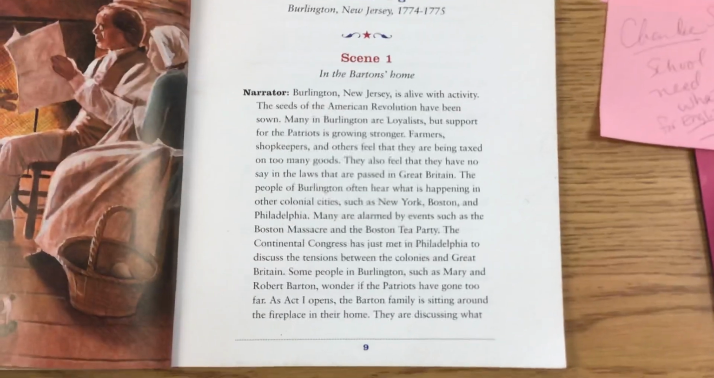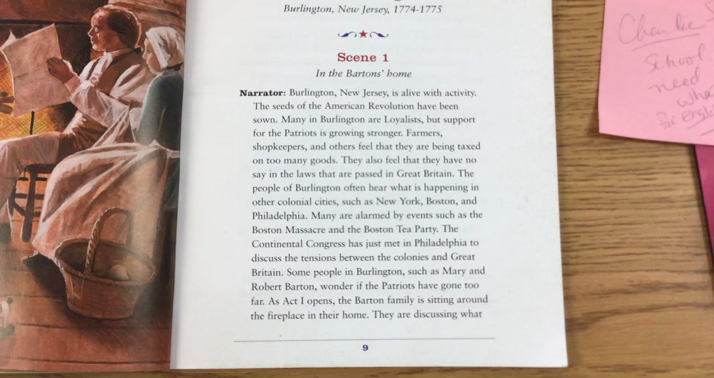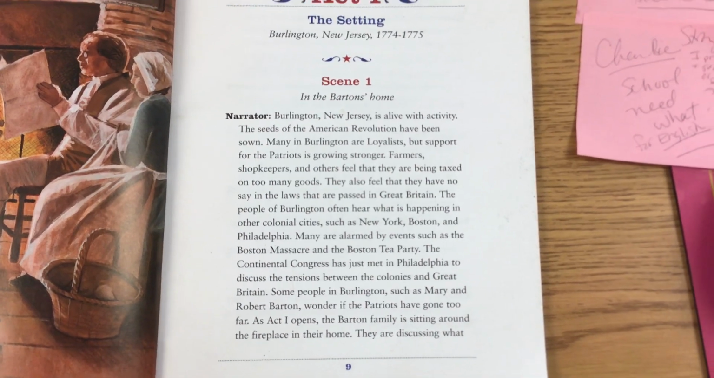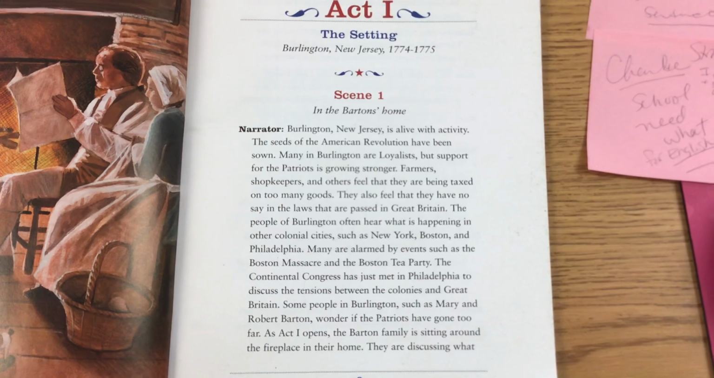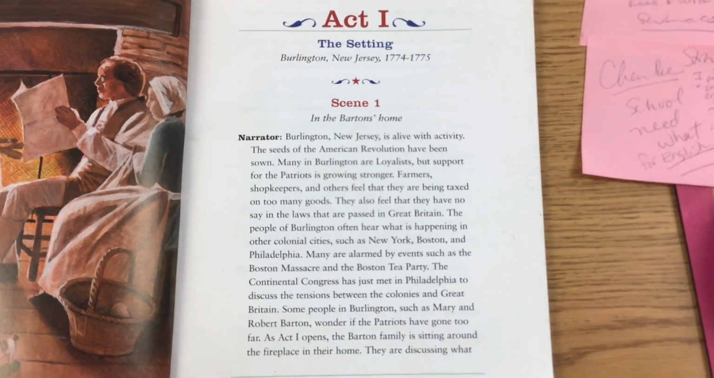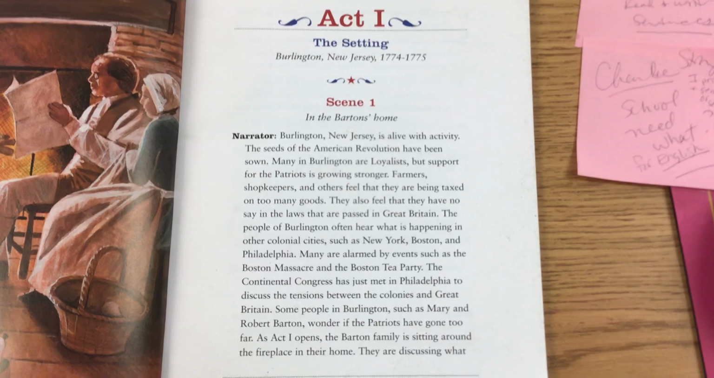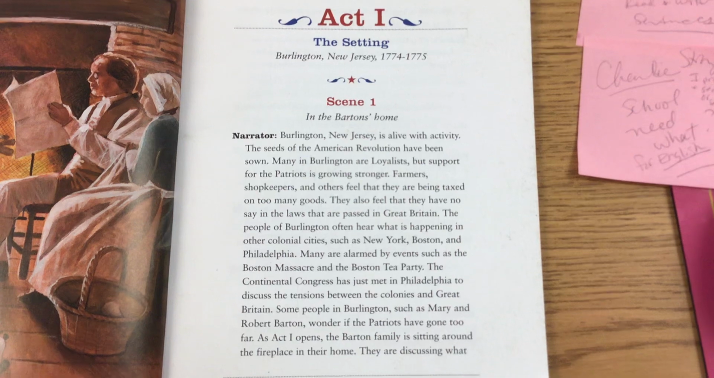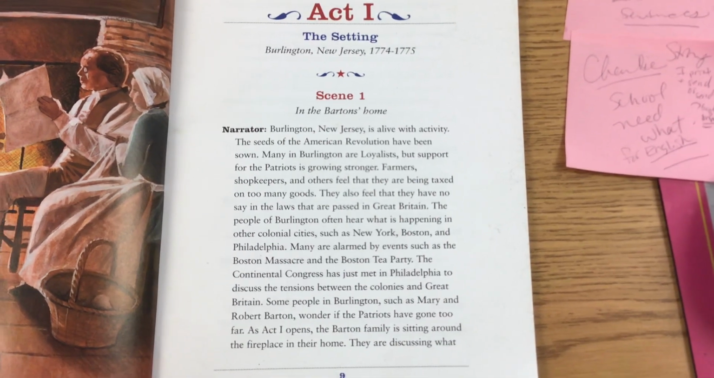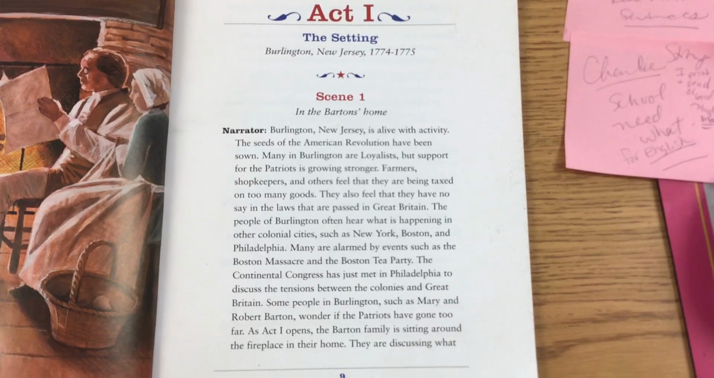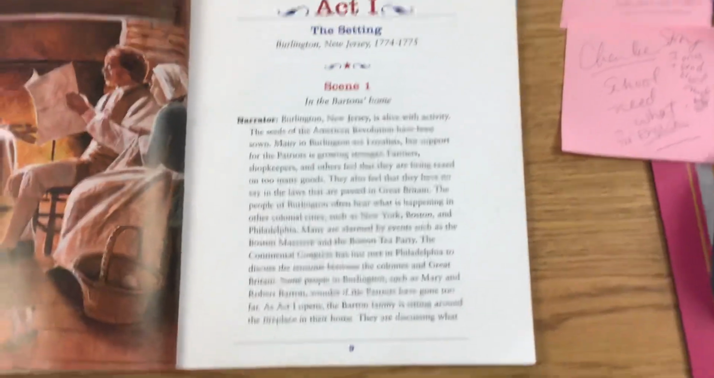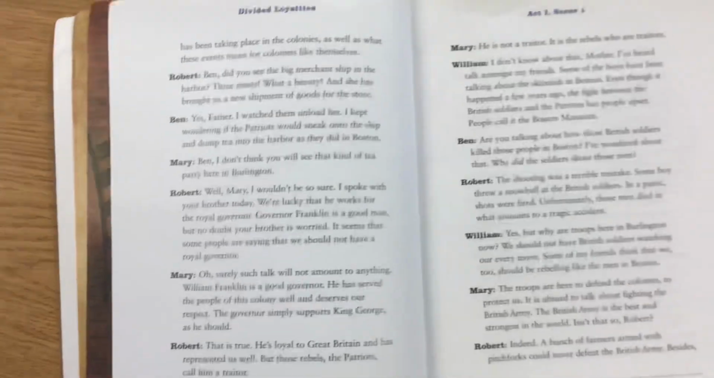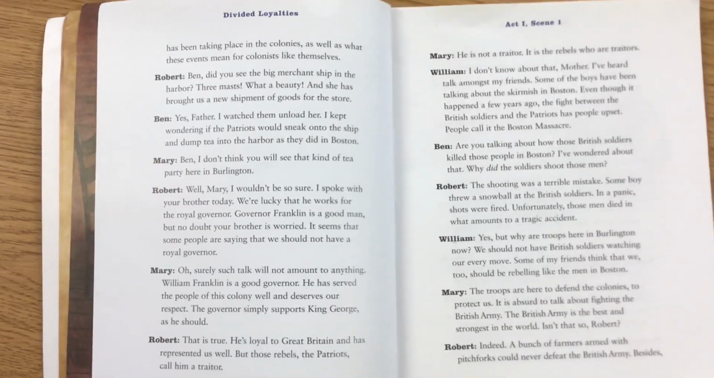The people of Burlington often hear what is happening in other colonial cities such as New York, Boston, and Philadelphia. Many are alarmed by events such as the Boston Massacre and the Boston Tea Party. The Continental Congress has just met in Philadelphia to discuss the tensions between the colonies and Great Britain. Some people in Burlington, such as Mary and Robert Barton, wonder if the Patriots have gone too far. As Act 1 opens, the Barton family is sitting around the fireplace in their home. They are discussing what has been taking place in the colonies, as well as what these events mean for colonists like themselves.